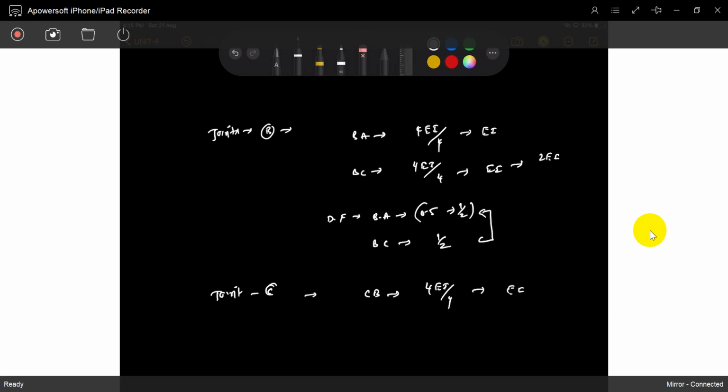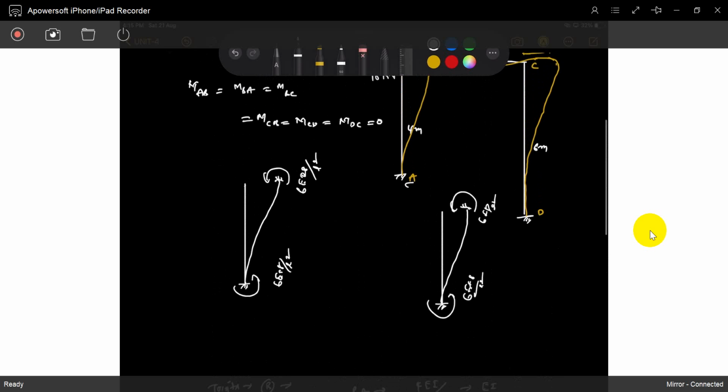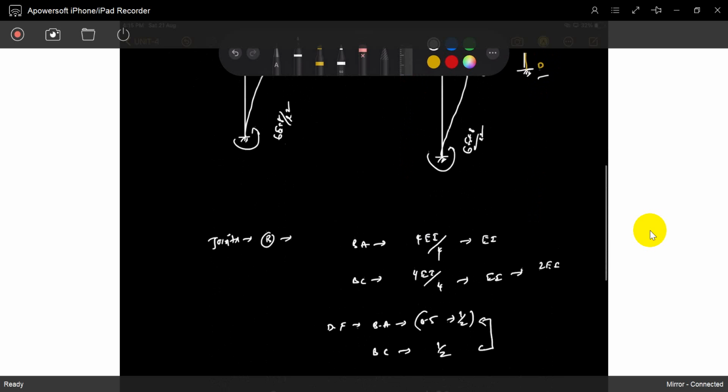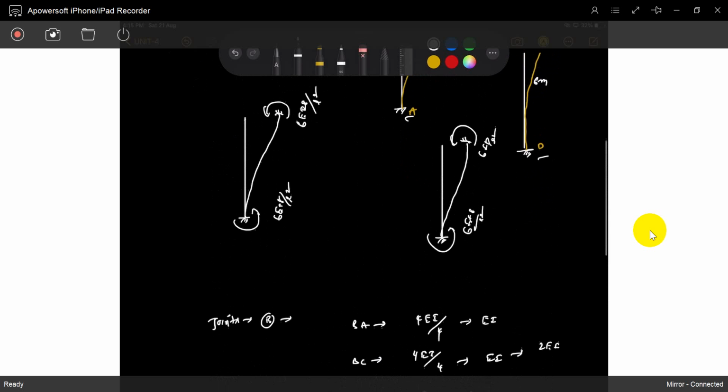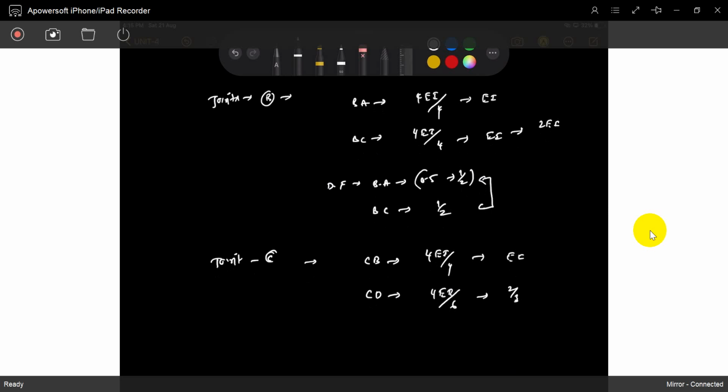CB is again 4EI by 4. For CD, 4EI by L, because A and D are fixed joints. The length is 6 meters. So it is 2 by 3. CB is 1. The total is 5 by 3. That's it.